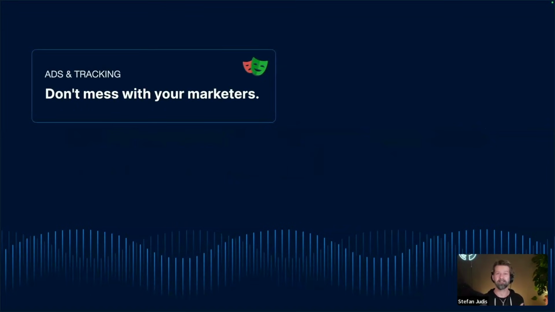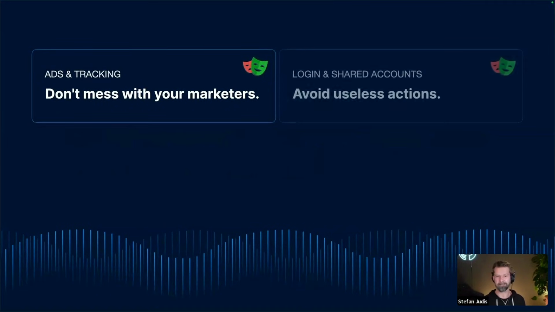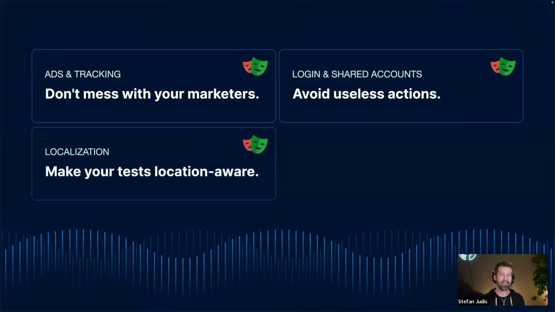And in this webinar today, in the next 30, 35-ish minutes, we will talk about ads and tracking, right? So if you send the bots, even if your bots are the good bots, against your production side, you will probably mess with some statistics, with some analytics of your marketers, and they will notice when you start actively monitoring production. So we will have a look at how to resolve this. Then we will have a look at how you can make your Playwright test suite faster with shared login and account actions using Playwright storage state. Then we will check how we can make our tests location aware, right? In the old world, we were just dealing with 2 locations.